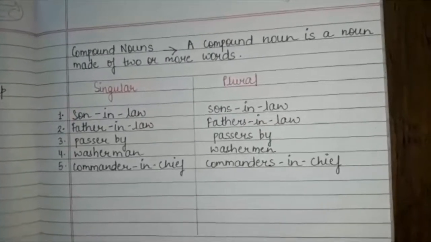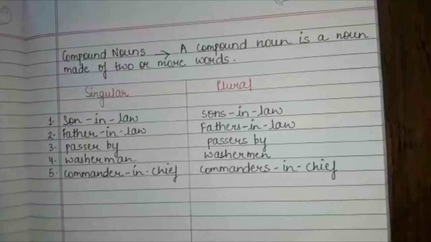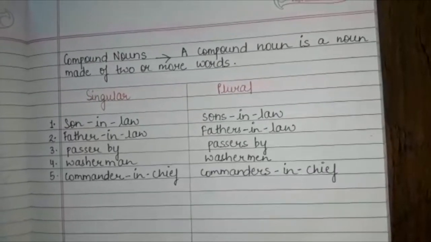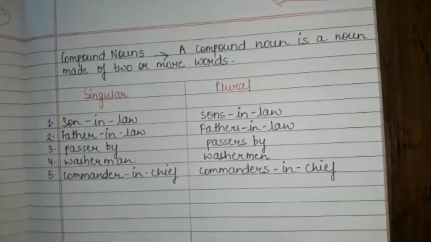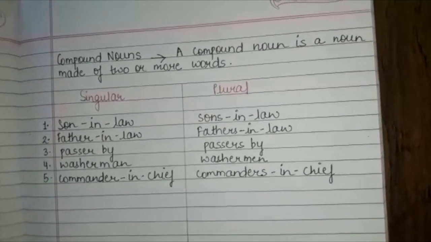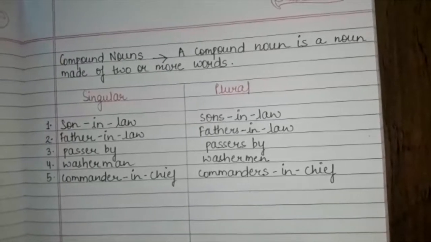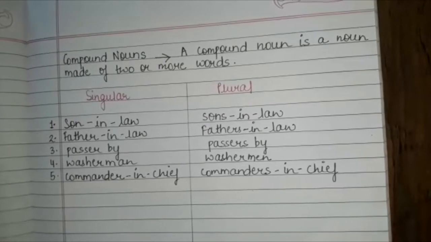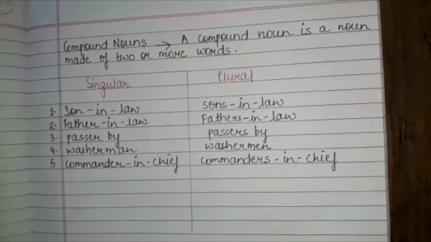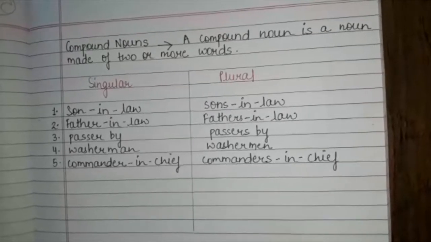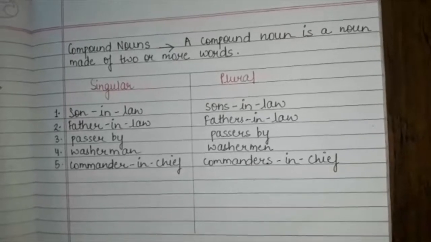So let's try to understand what compound nouns are. A compound noun is a noun made of two or more words. For example, bus stop. Here we are combining two words, bus and stop, and together it forms bus stop. Then let's see how we can change them from singulars to plurals. In singular, I have son-in-law. How will I change that into plural? Sons-in-law. I will not say son-in-laws.